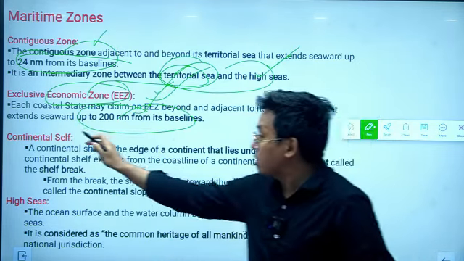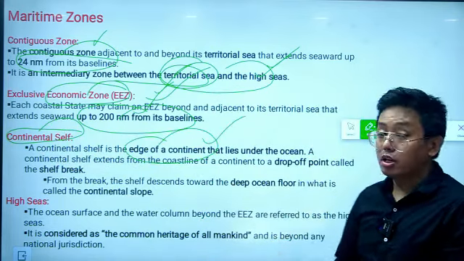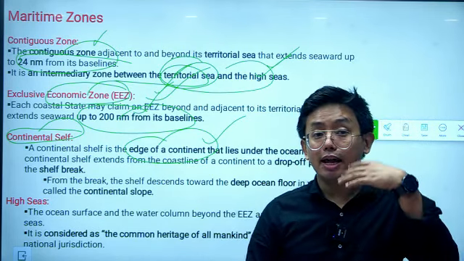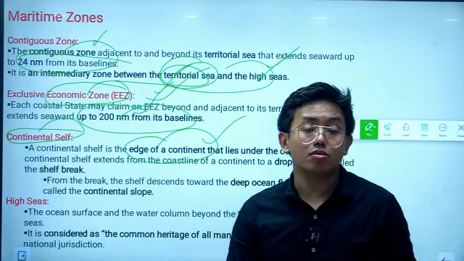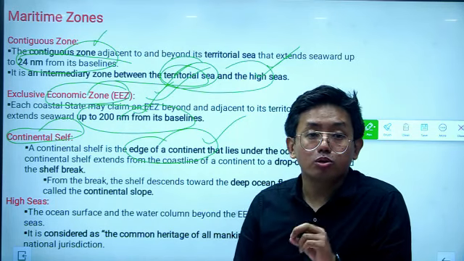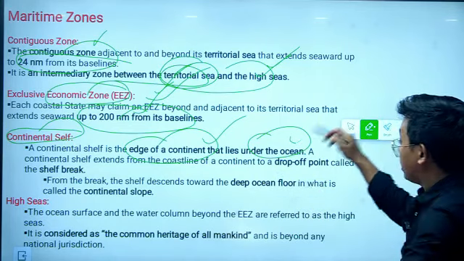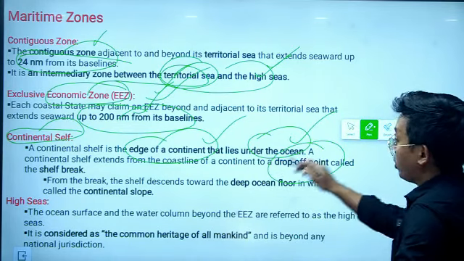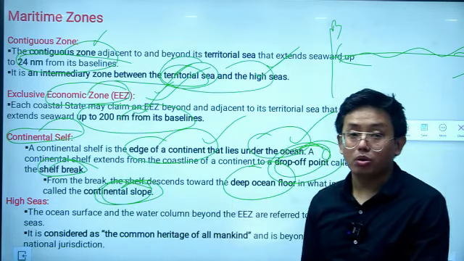And there is the continental shelf. So the continental shelf is basically the edge of the continent. It is the end of the continent, because after the continental shelf the ocean water body starts, okay. So for this reason the continental shelf is also called the edge of the continent. And the continental shelf extends from the baseline to the drop off point, which is called the shelf break, okay. So the continental slope is located between the drop off point and the ocean floor, okay.